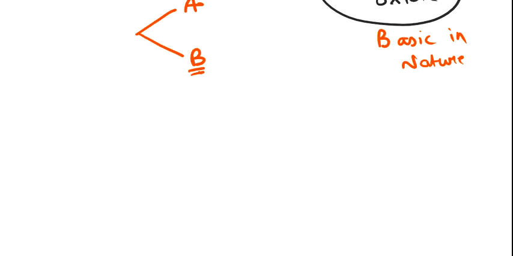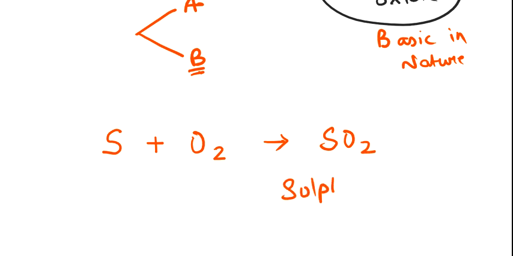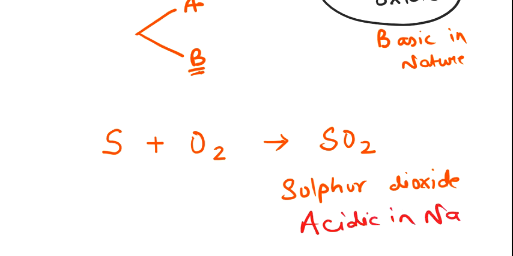One more example: I will combine sulfur with oxygen. What will it become? Sulfur dioxide, right? Sulfur dioxide, and this is acidic in nature. Clear?